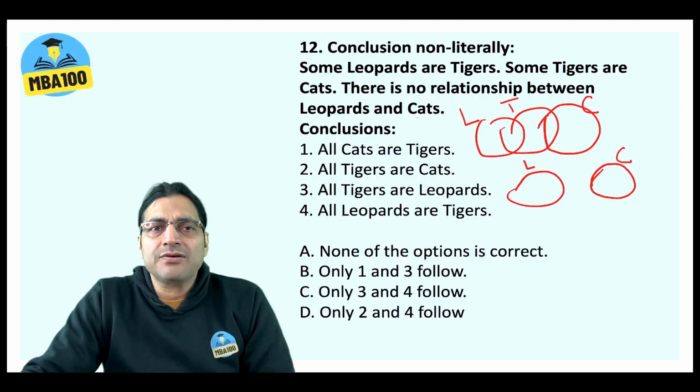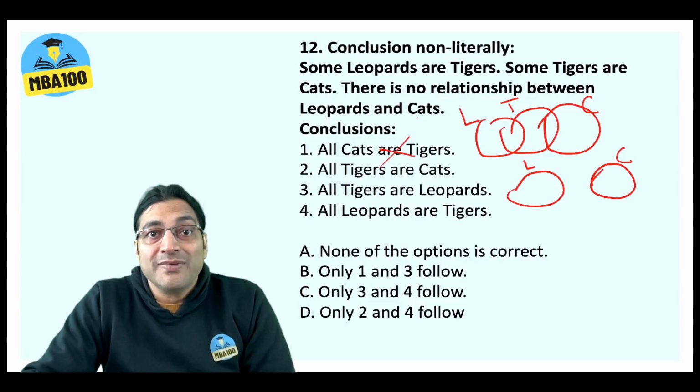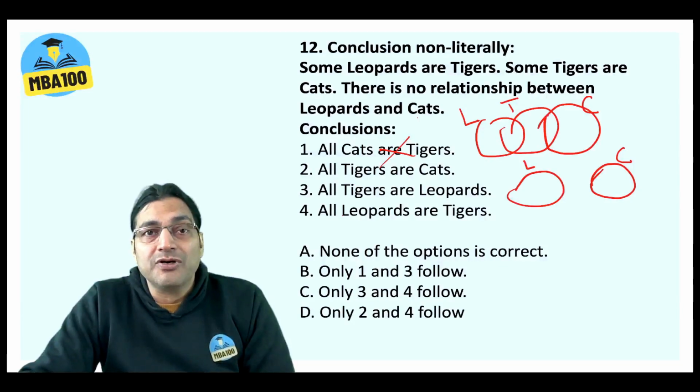Now, conclusions. All cats are tigers can be a possibility, but we cannot conclude this. The moment we say that some tigers are cats, it could mean, I'm not saying it means, that all tigers are cats or all cats are tigers in two extreme cases. But here, we have been asked about the conclusion.